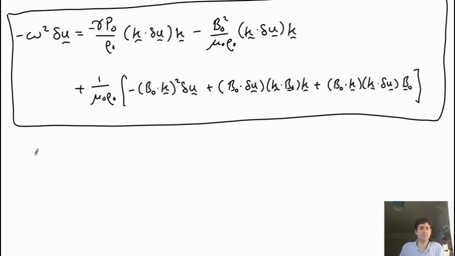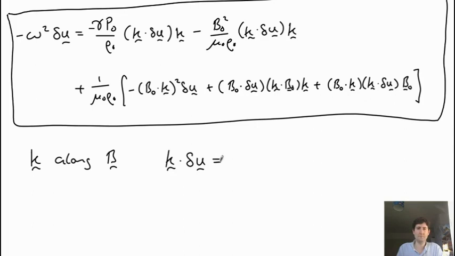So we make some approximations first and just see what kind of limits there are. First we'll assume k is along B, so we have a wave propagating along a magnetic field, and delta u is perpendicular to k.